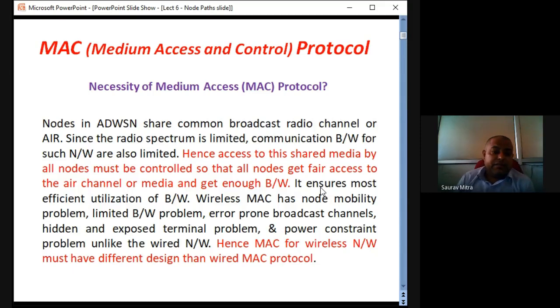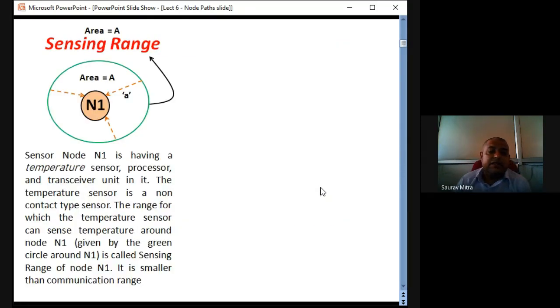So there are some very important fundamentals we will discuss in this lecture. First fundamental is what is meant by sensing range and what is meant by communication range. So see here, this is the sensor node N1. This sensor node is having some sensors in it. This sensor node is having the processor unit, memory unit, and some communication unit.